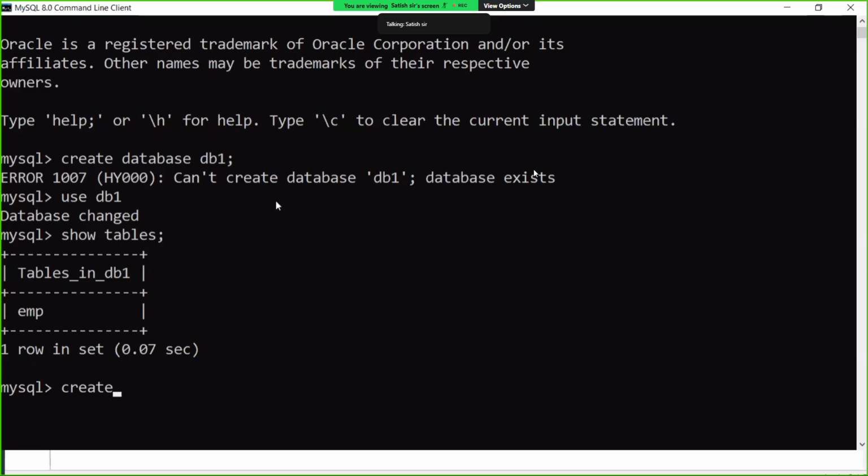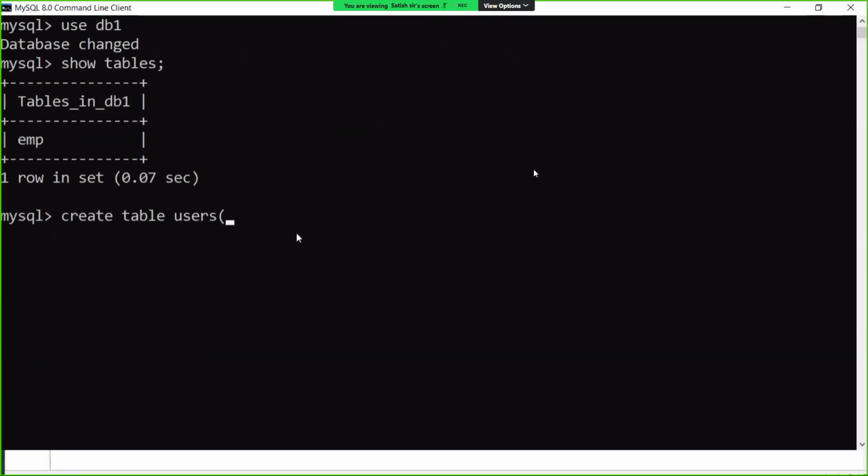Now here I create users. Create table. What is the table I'm creating? Users, where I store user details like username and password. Okay, so I try to input username. Username is some worker 20, and then password, and this is also I'm just writing some worker 20.